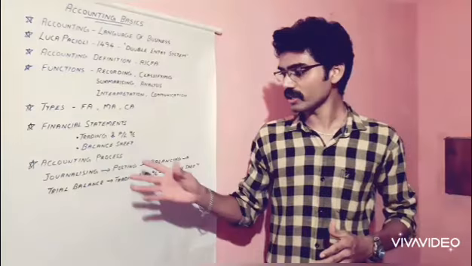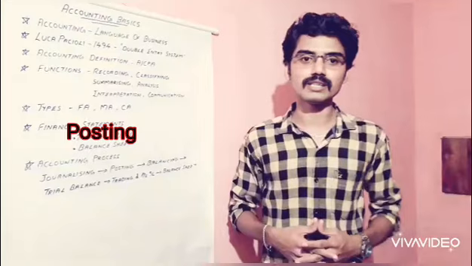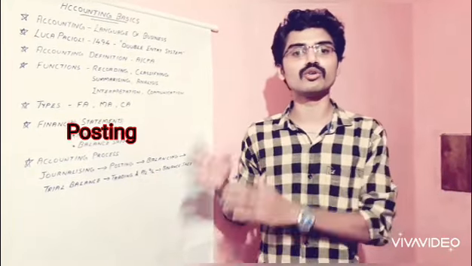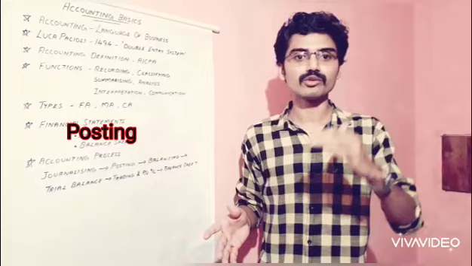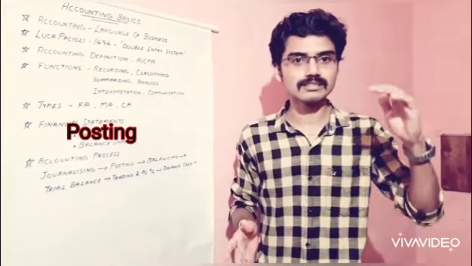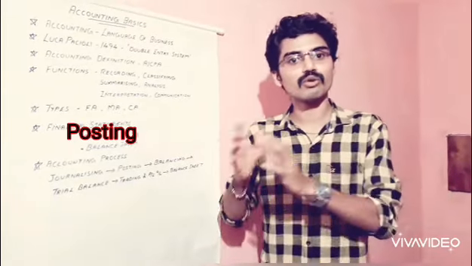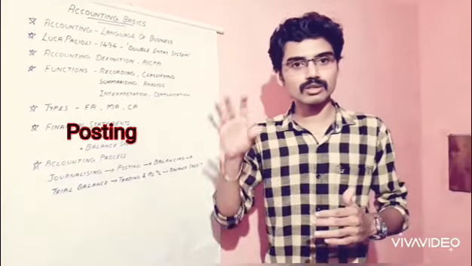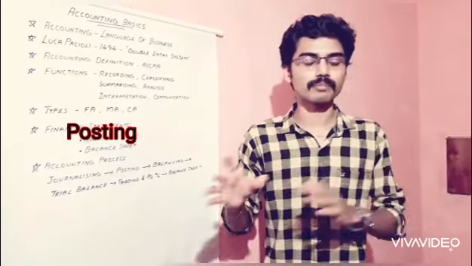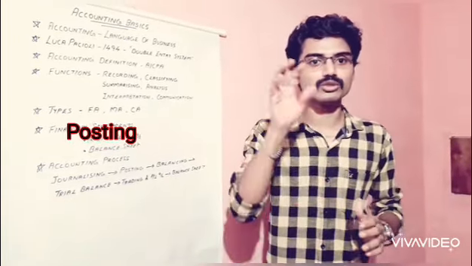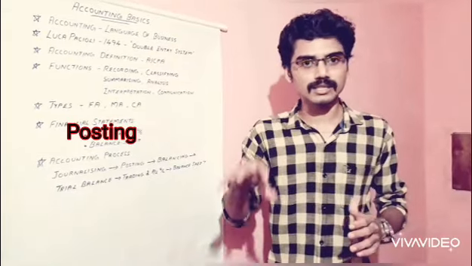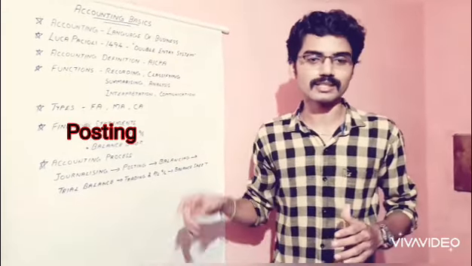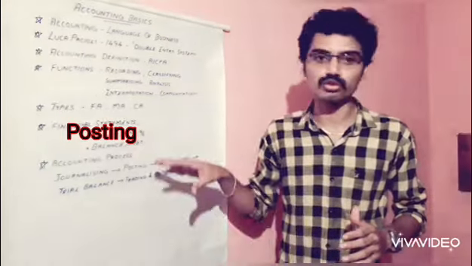And then we go for posting. Posting means the process of recording the transactions from the journal into a book called ledger. First, we have to record the transactions in the journal, and then we go for preparation of the ledger book. After preparing the ledger book, we take the transactions from the journal and enter them into the ledger accounts. That process is called posting.